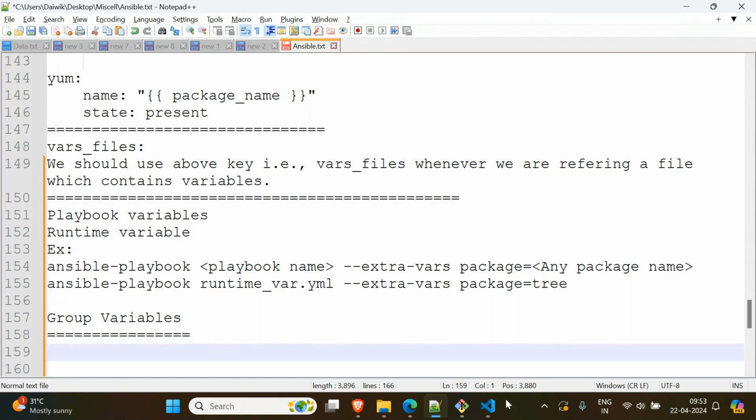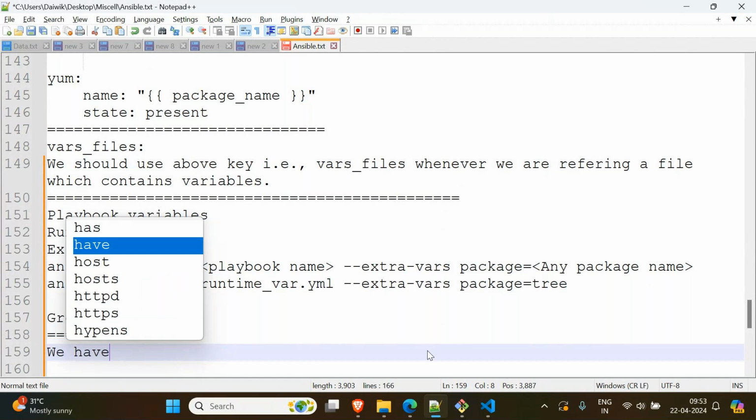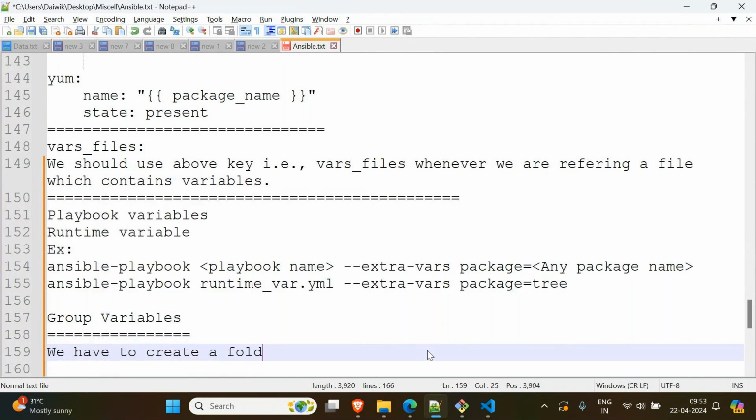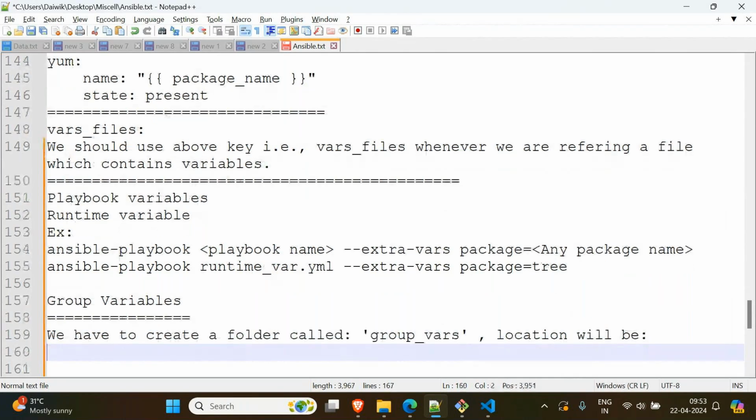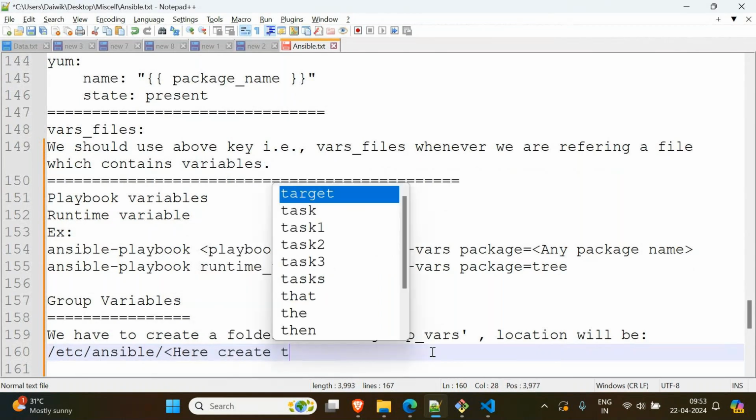We have to create a folder called group vars. Where? Inside our Ansible folder, in the same place. Where is it located? The location will be /etc/ansible. There you have to create the group underscore vars folder.